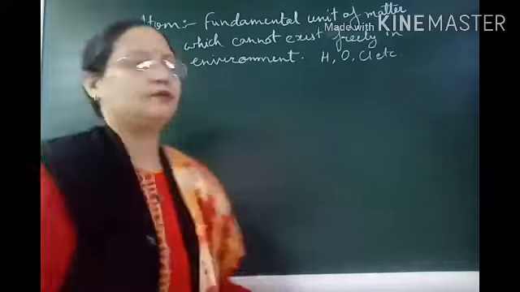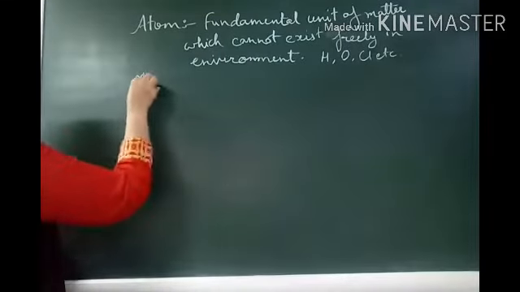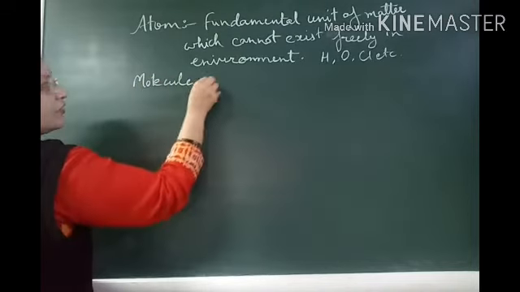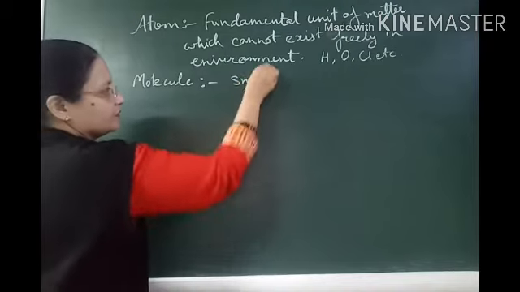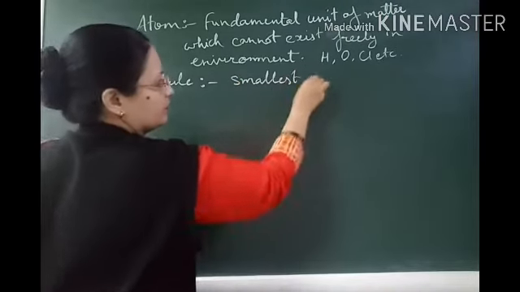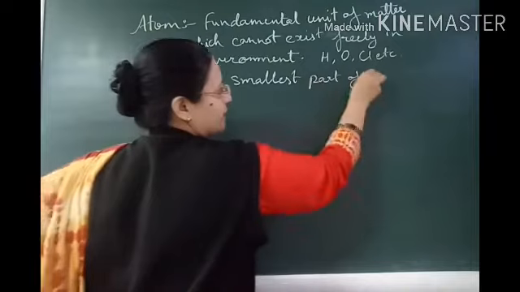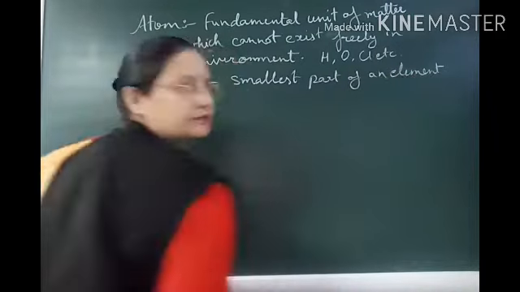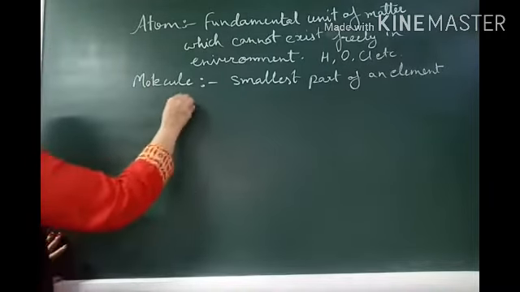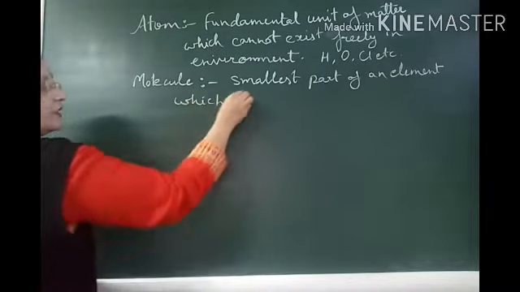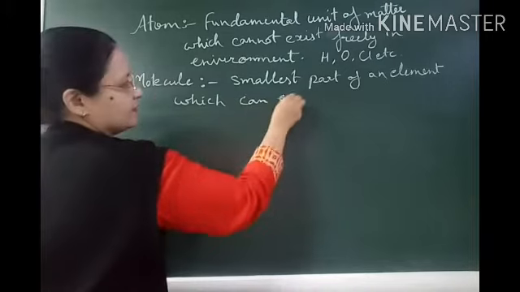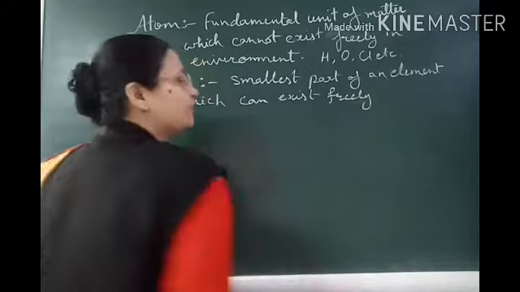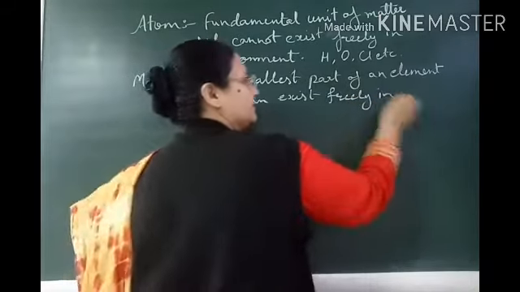Similarly, the molecule. Molecule is also the smallest part of an element which can exist freely or found freely in the environment.